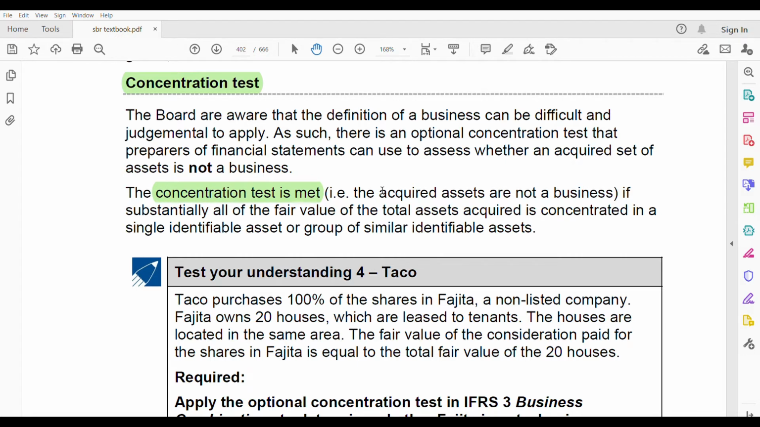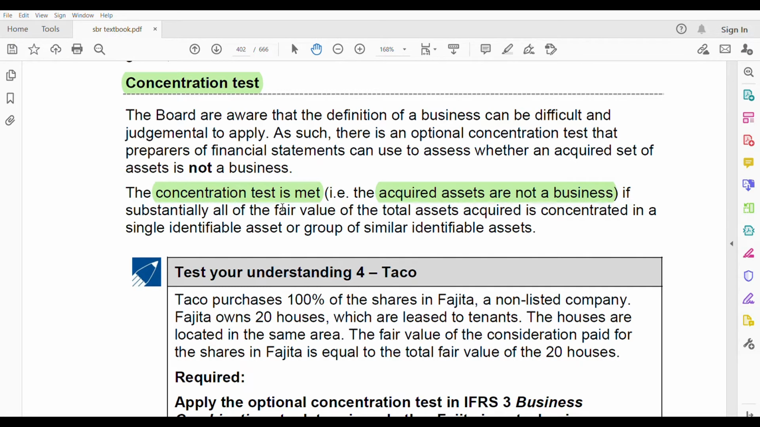Okay, they are not businesses. They are assets only. What you have acquired is asset only, not a business. That means your concentration test has been met. That's what it means. Okay, if substantially all of the fair value of the total assets acquired is concentrated in a single identifiable asset or a group of similar identifiable assets.